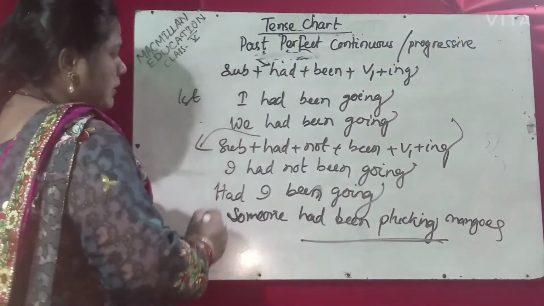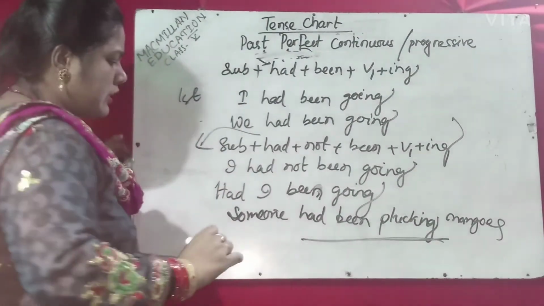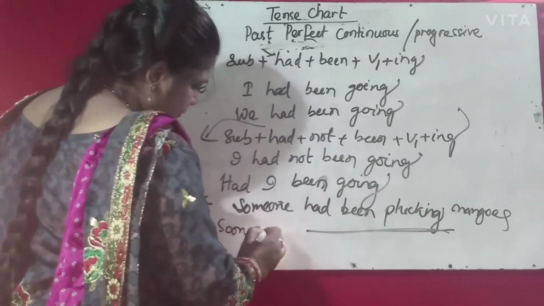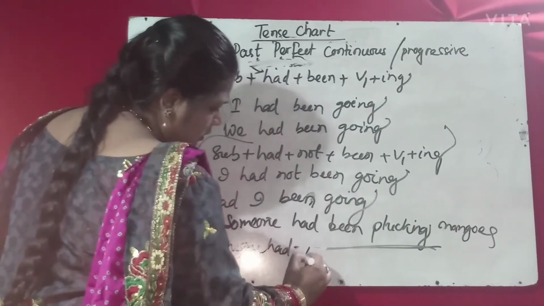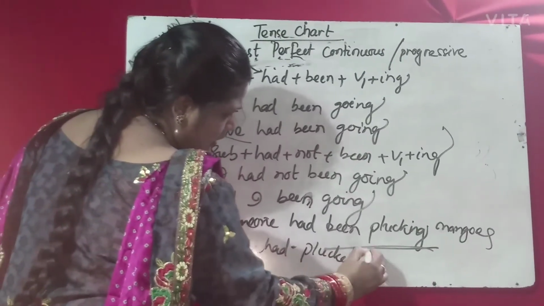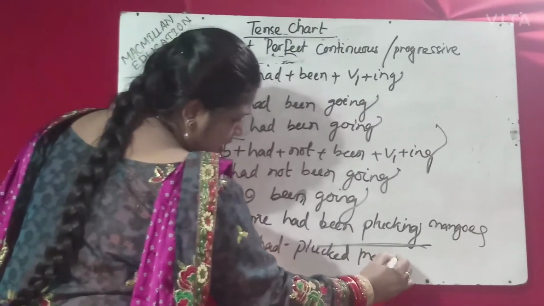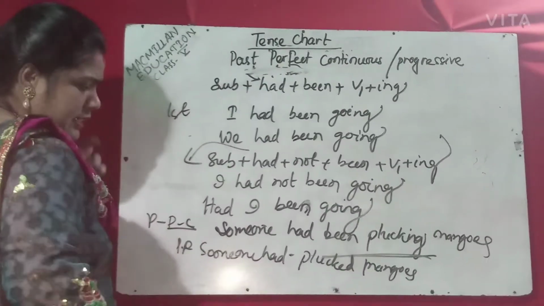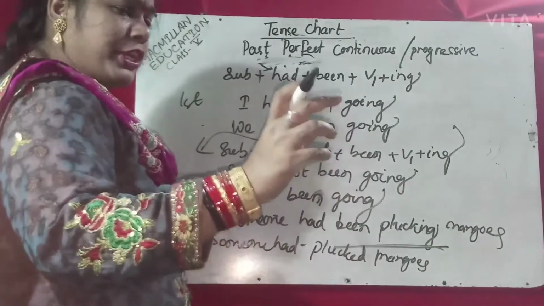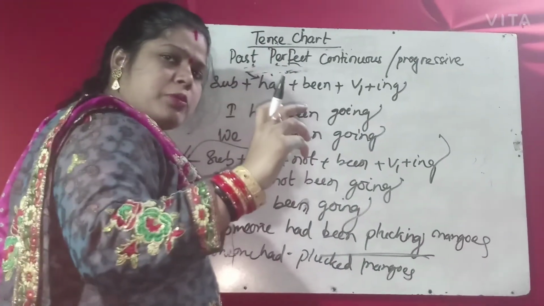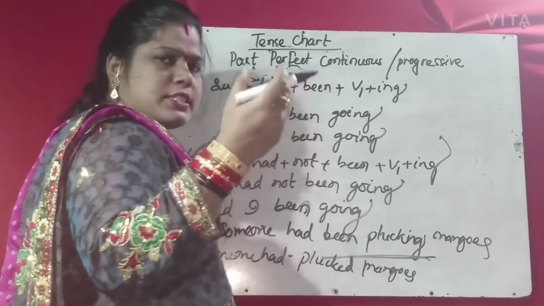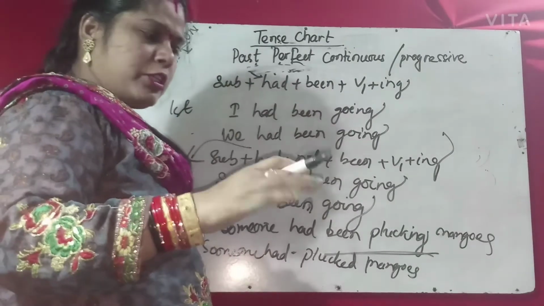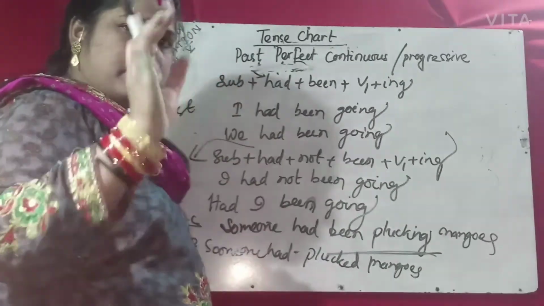So what is the difference between past perfect and past perfect continuous? Someone had plucked mangoes, so it is past perfect. What is past perfect continuous? Someone had been plucking means for a period of time, someone was plucking the mangoes for some years or some months or some days. But plucked means at one time in the past, they plucked the mangoes. The work was completed at a point of time in the past.